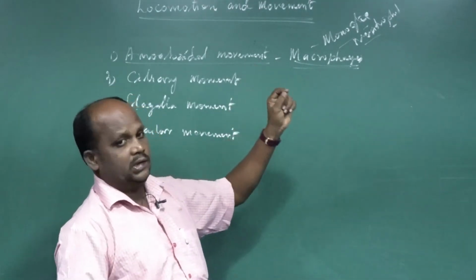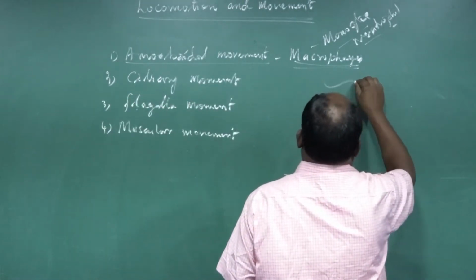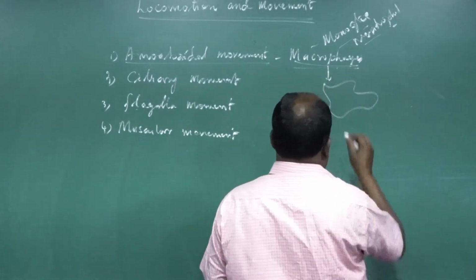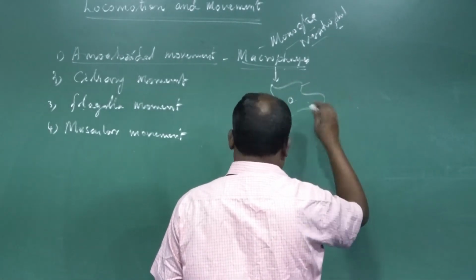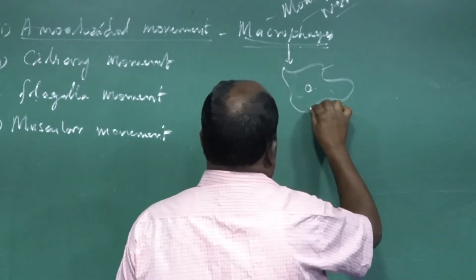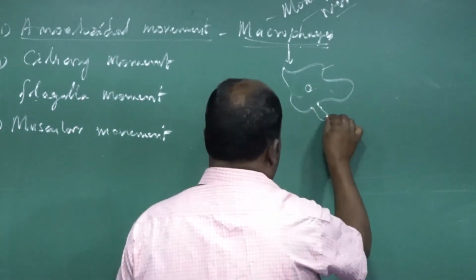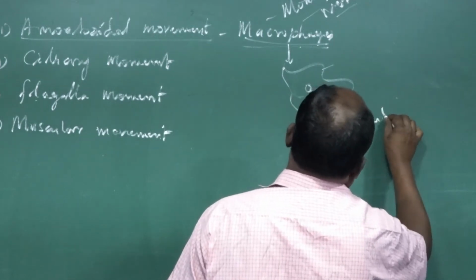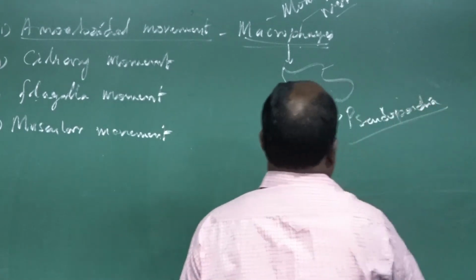Amoeboid movement is carried out through pseudopodia, or false feet. The macrophage, a WBC, also contains a cell membrane, cytoplasm and a nucleus. On the outer wall of the cell membrane, small bulges develop into finger-like projections called pseudopodia, otherwise called false feet.